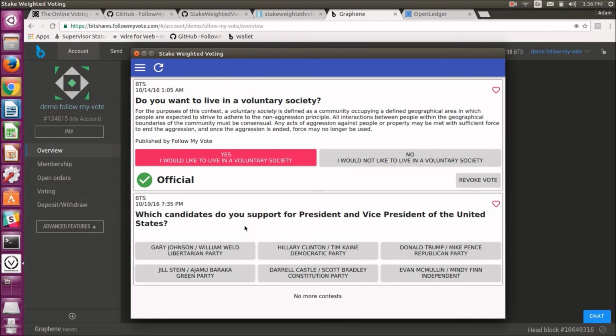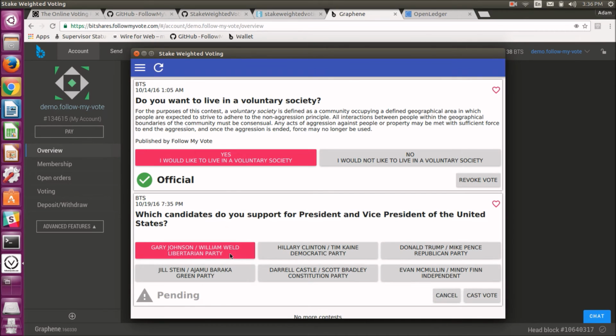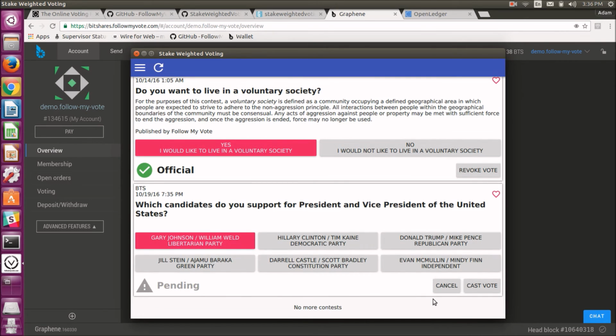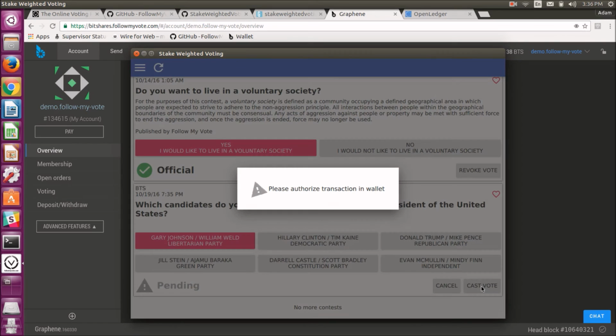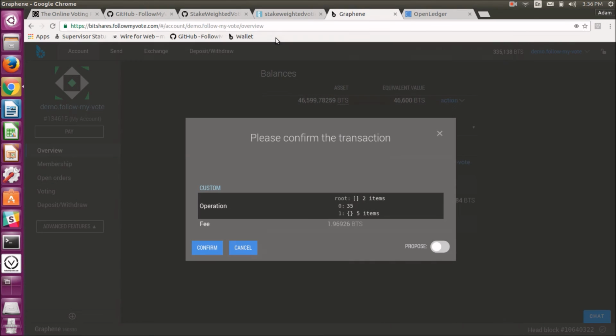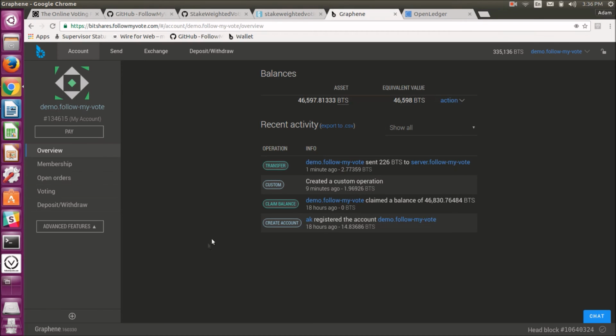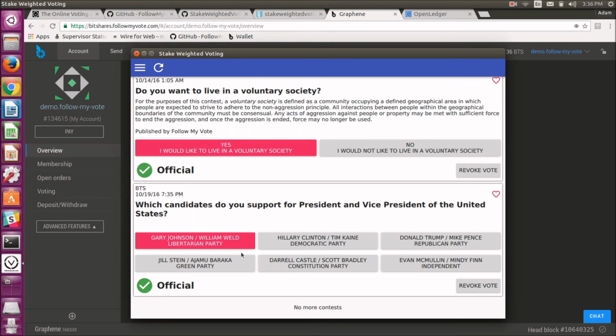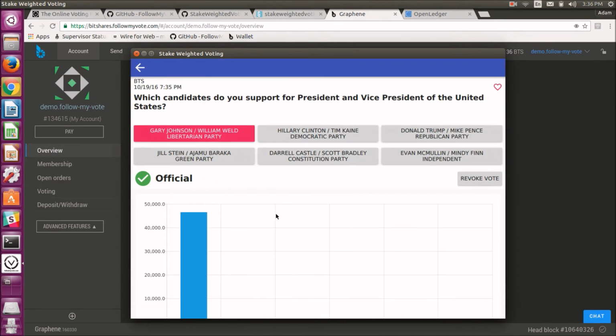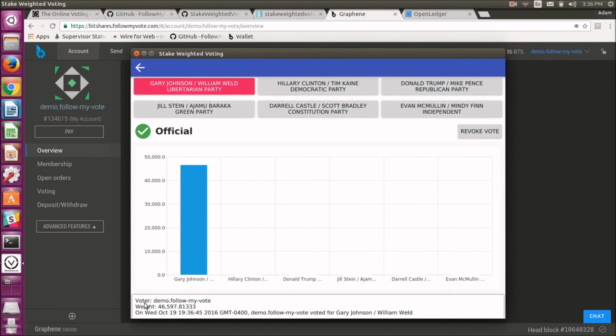Now, for demo purposes, I'm just going to go ahead and pick the first one here, Gary Johnson and William Weld, just to show you that anyone can now successfully cast a vote in this poll, which we've launched on the BitShares blockchain. Casting the vote, again, you just go right back to your wallet, confirm the transaction. And there you have it. It's official. I can navigate into the contest now, and you can see my vote was successfully stored on the BitShares blockchain.